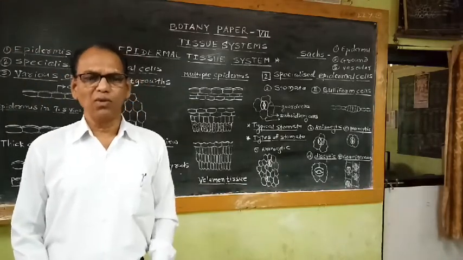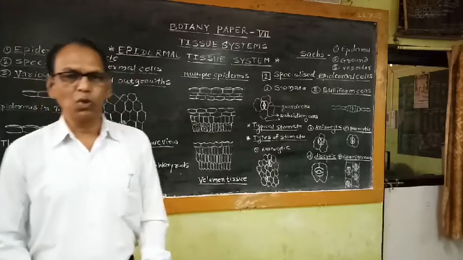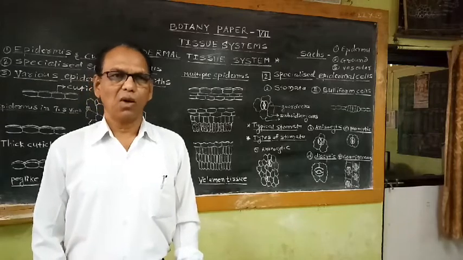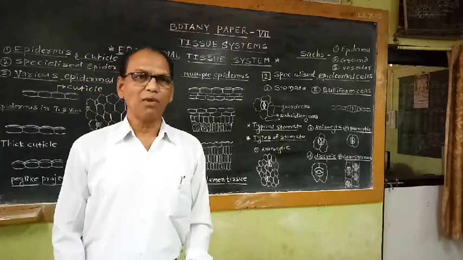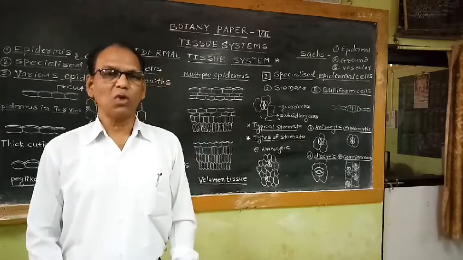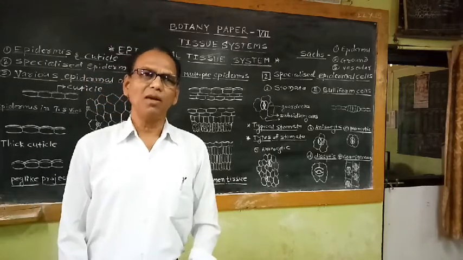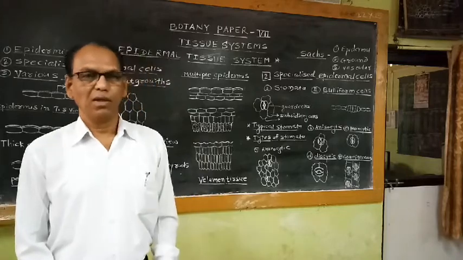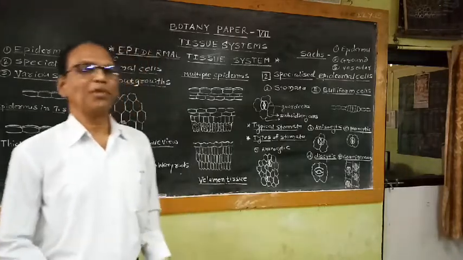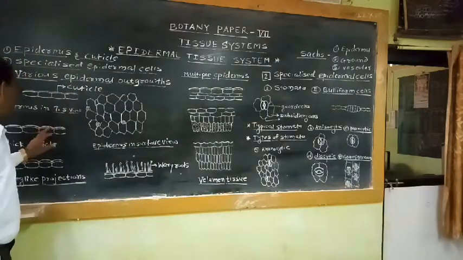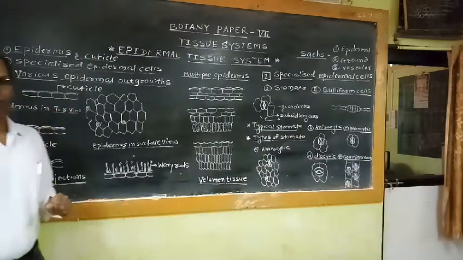So in order to save water from excessive transpiration in xeric conditions or in dry regions, and to save the plant from desiccation or excessive loss of water, the epidermis is covered with an additional substance, cutin, in the form of a thick layer. So that means in mesophytic plants, the cuticle is thin. In xerophytic plants, the cuticle is thick.